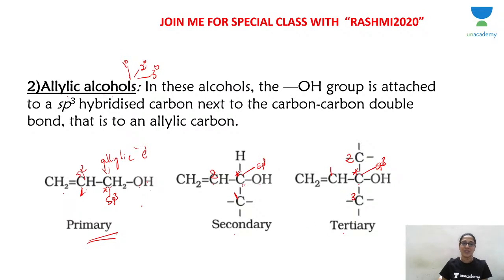This is one way of looking at it. Or you can find out which is primary, secondary, tertiary by looking at the carbon to which OH is attached. If it has 2 hydrogens, it is primary. If it has only 1 hydrogen, secondary. If it has no hydrogen, tertiary. So primary, secondary, tertiary allylic alcohols. Is that clear? Did you understand?